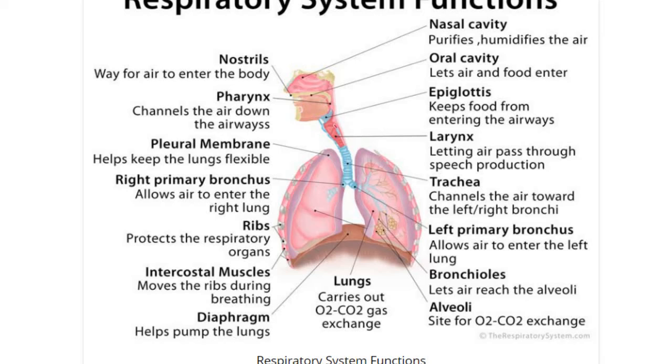Now we are going to discuss the respiratory system and its function. The main components of the respiratory system are nostrils, pharynx, pulmonary membrane, right primary bronchus, ribs, intercostal muscle, diaphragm, lungs, alveoli, then bronchioles, trachea, larynx, oral cavity, nasal cavity.